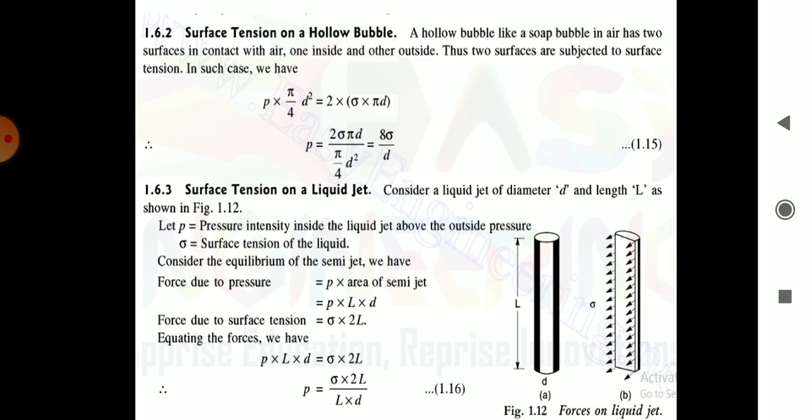Therefore, the force due to the surface tension will be equal to sigma into twice the length, that is sigma into 2L. Therefore, equating these two forces, we can find the pressure, which will be p into L into d is equal to sigma into 2L. That is, we can find the pressure p equal to sigma into 2L upon L into d.